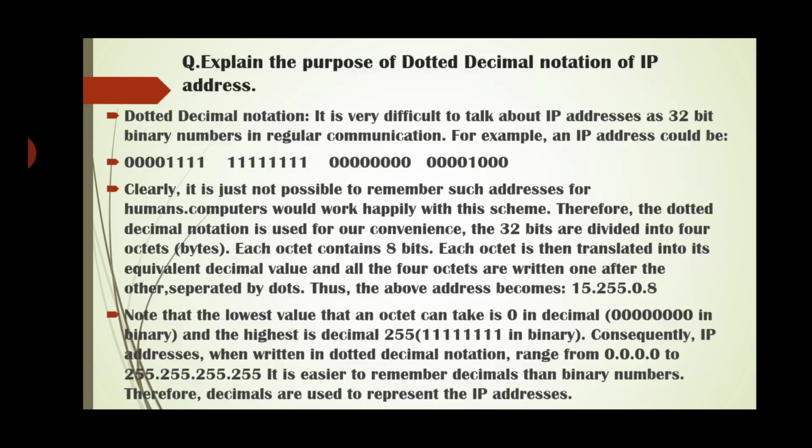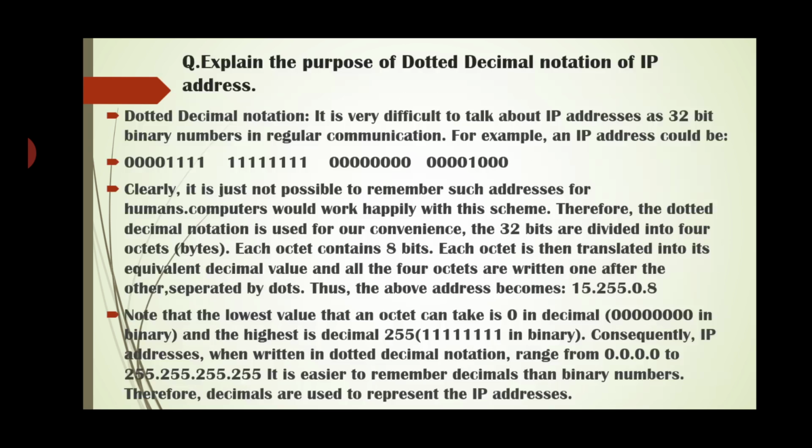Note that the lowest value an octet can take is 0 in decimal, and the highest is decimal 255, that is all ones in binary.